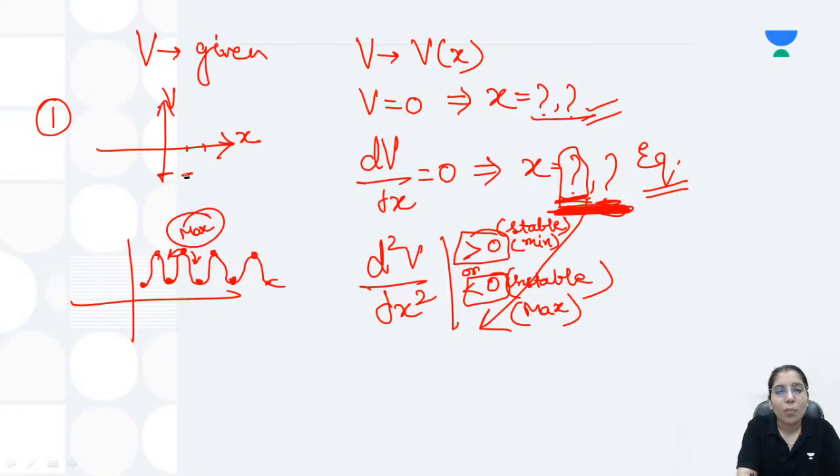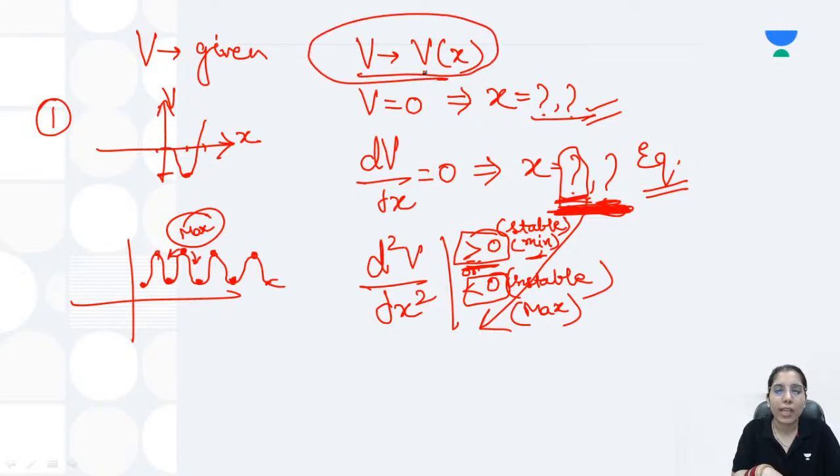So you have to consider the value of x at which you got the greater than 0 value. You put it in the given potential expression, and whatever value you get, whether negative or otherwise, you just mark it, because till that depth you have to take that potential. That's how you will be considering it.